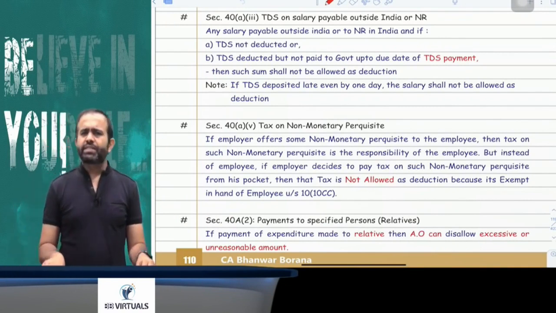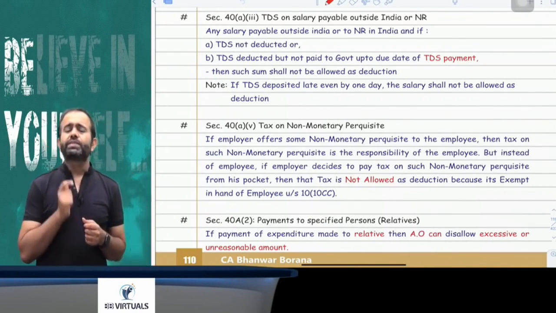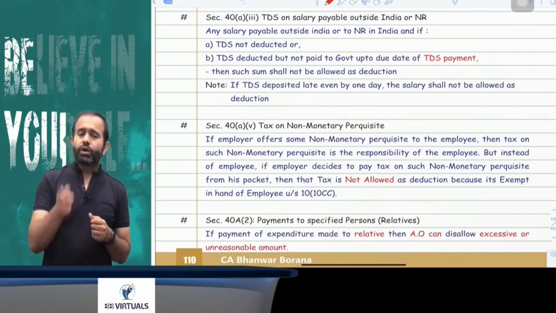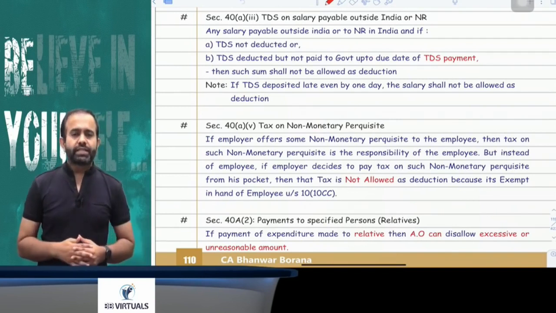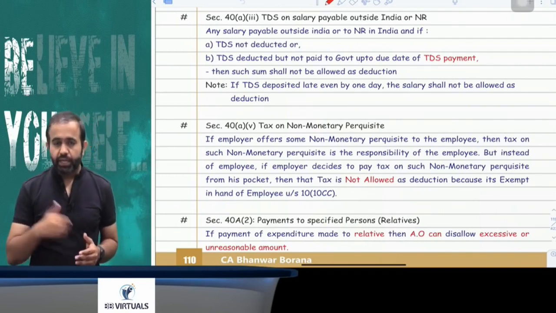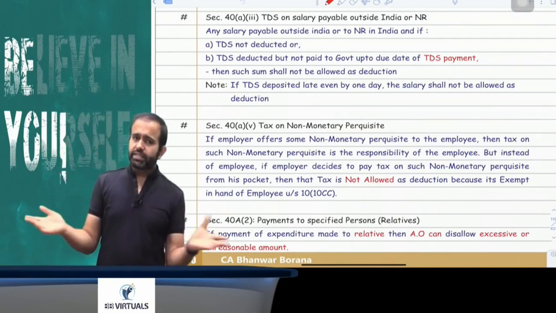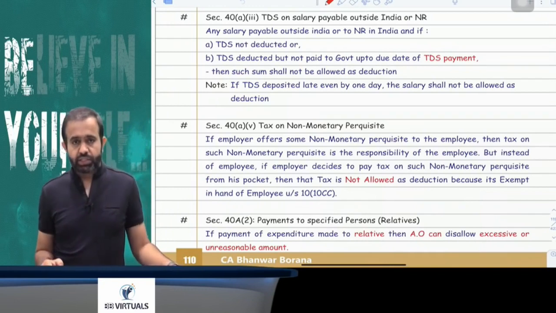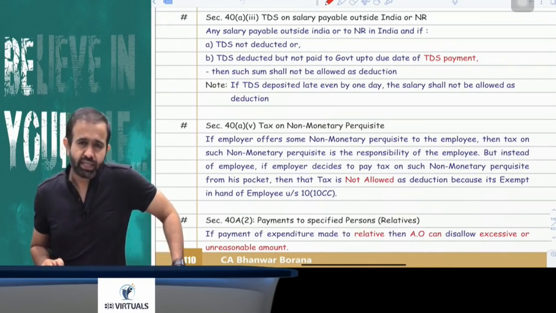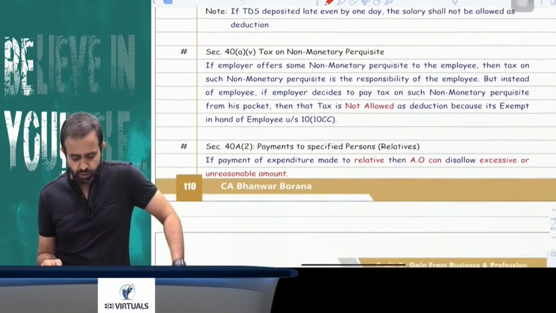And this provision says that if you make any payment of salary outside India to any person, or in India to a non-resident, then you have to deduct the TDS and deposit that TDS to the government up to the due date of TDS. Otherwise, that expenditure is not allowed as a deduction. If you deposit even one day late, that expenditure is still not allowed as a deduction.